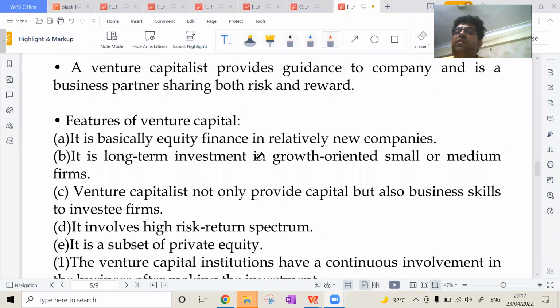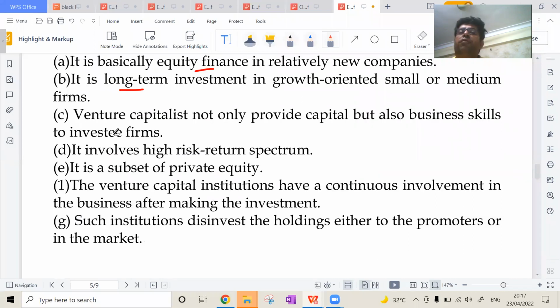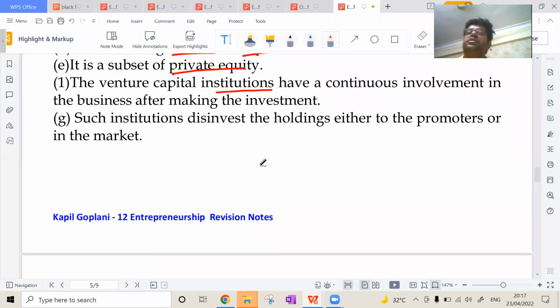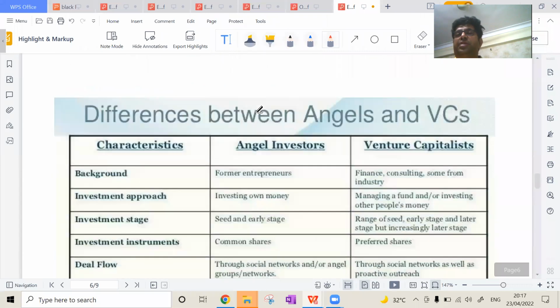Now, what are the features of venture capital? Beta? It is basically equity finance. Maybe they can go for debt also, and long-term investment is done. Venture capital not only provides capital, but they also give business skills. It involves a high risk-return spectrum. It is a subset of private equity. The venture capital institution has continuous involvement in the business, and such institution disinvests normally either to the promoters or to the market. Normally after 3 to 7 years they move on to another particular industry.